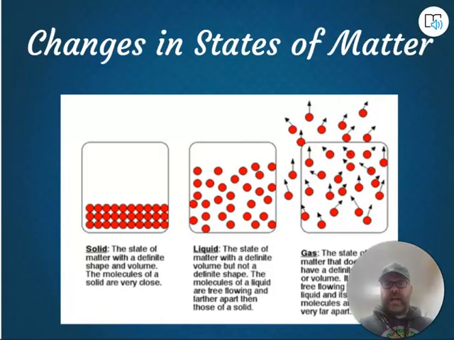Again, changes in states of matter. You're going to talk about how you go from a solid to a liquid to a gas. And I like how you can see that in a solid, the particles are very close together. In a liquid, they're moving around more. And then in gas, they're moving around very, very quickly. I think that's what the arrows are representing there, to show you that those molecules are moving around very, very fast because they've gained a lot of heat energy.